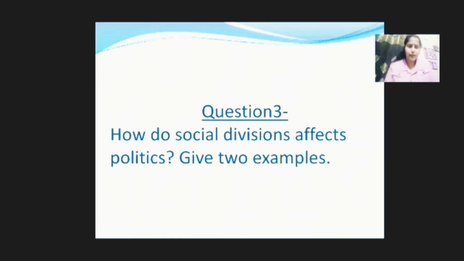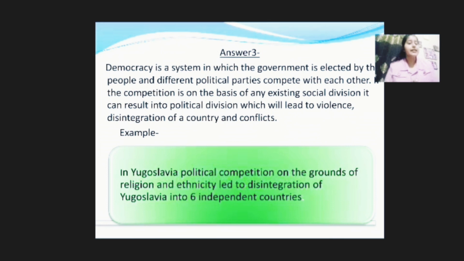Do social divisions affect politics? Yes, the answer is definitely yes. Democracy is a system in which the government is elected by the people and different political parties compete with each other. If the competition that takes place is on the basis of any existing social division, then it will lead to violence, disintegration of the country, and also conflicts. As we just saw here, again we can see the example of Yugoslavia. Political competition on the grounds of religion and ethnicity led to the disintegration of Yugoslavia into 6 independent countries.